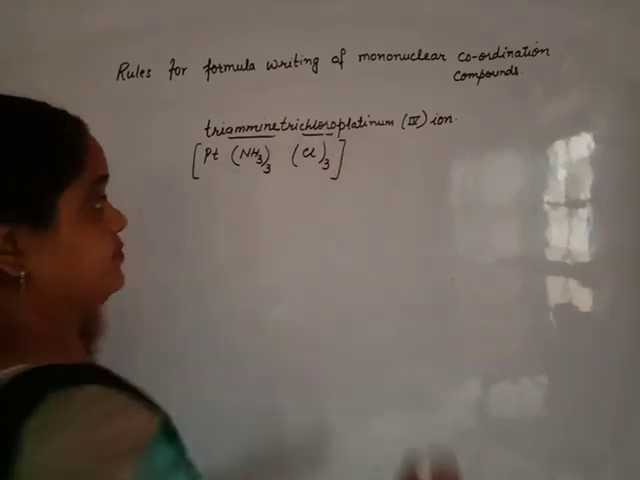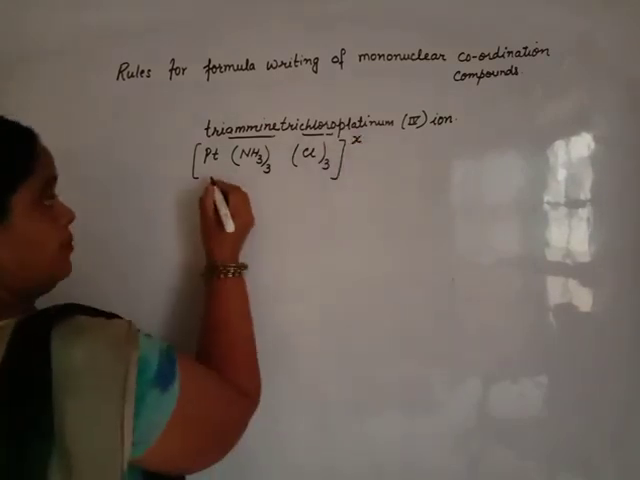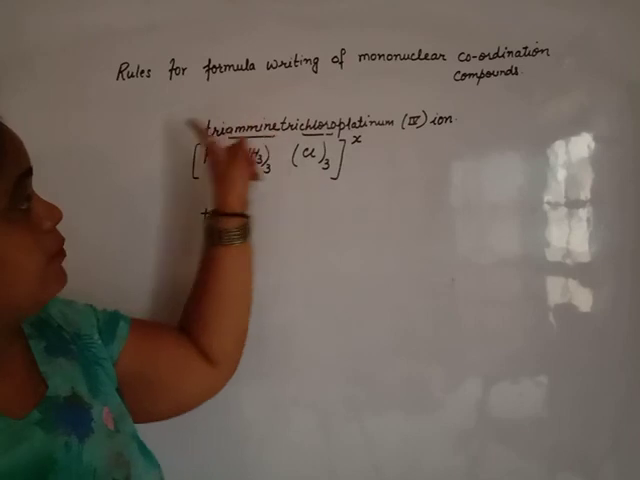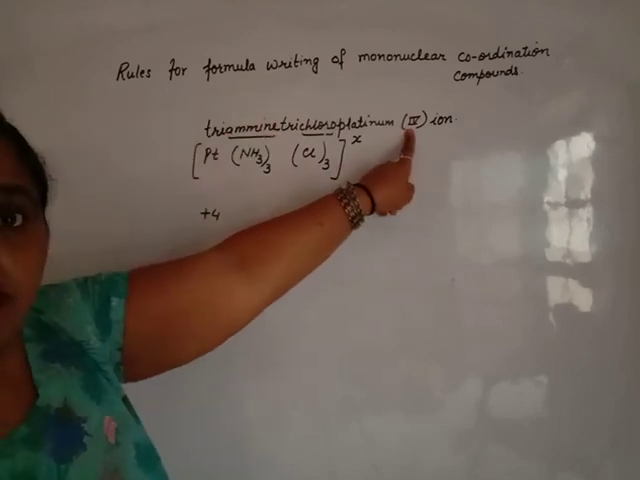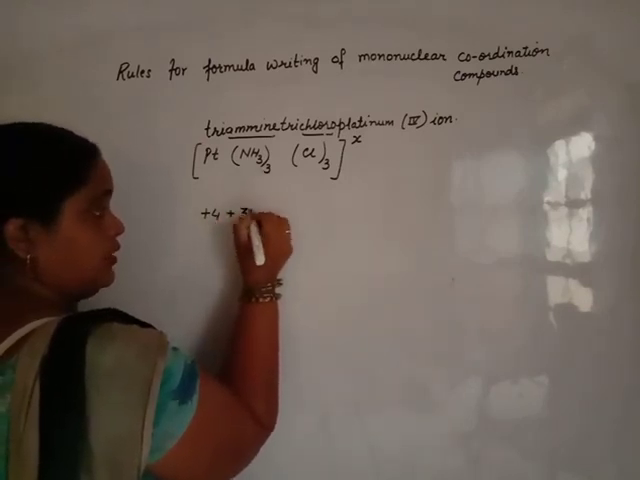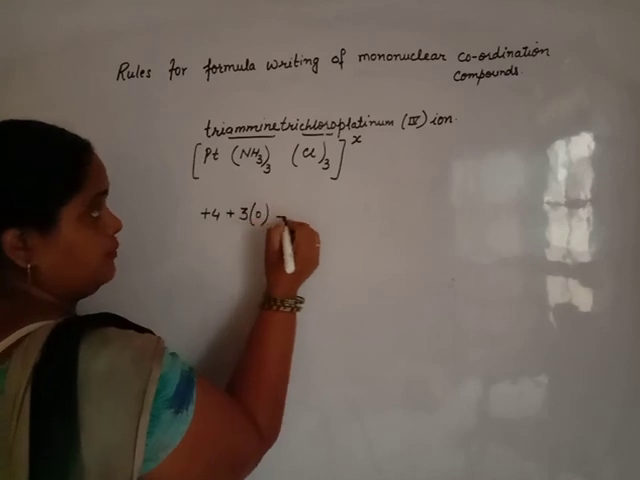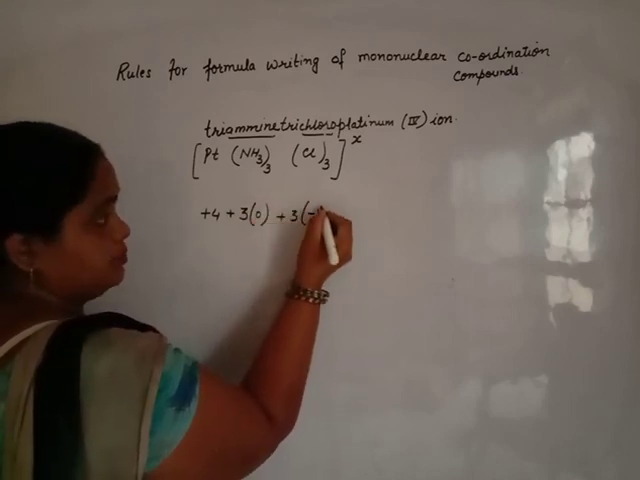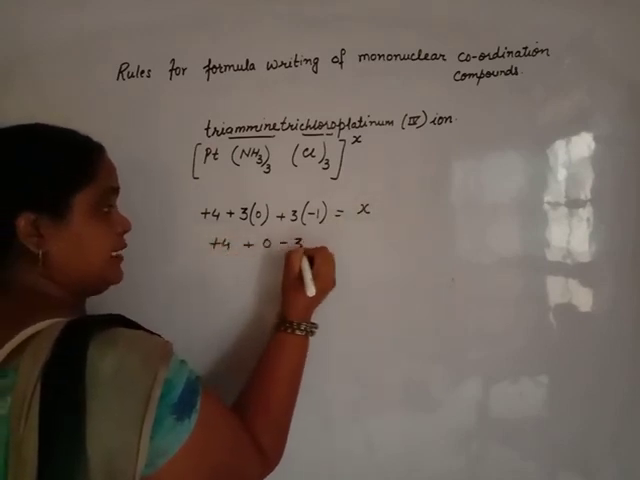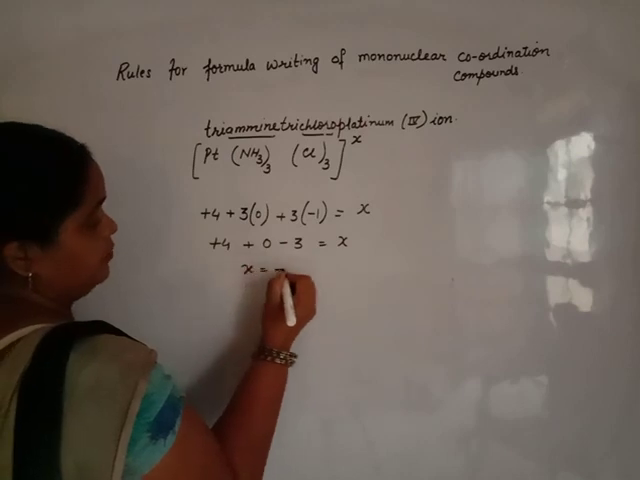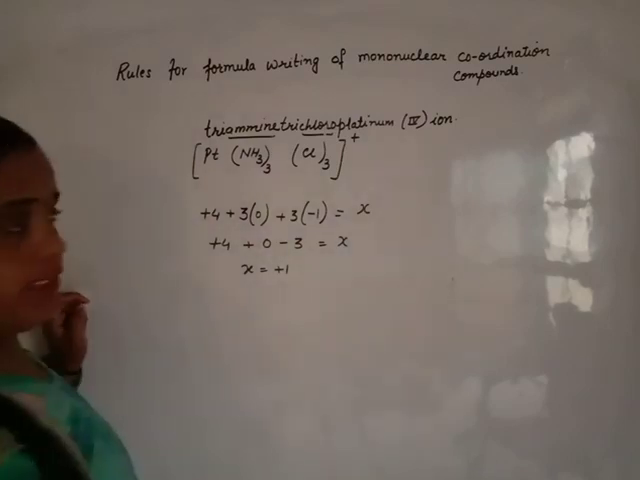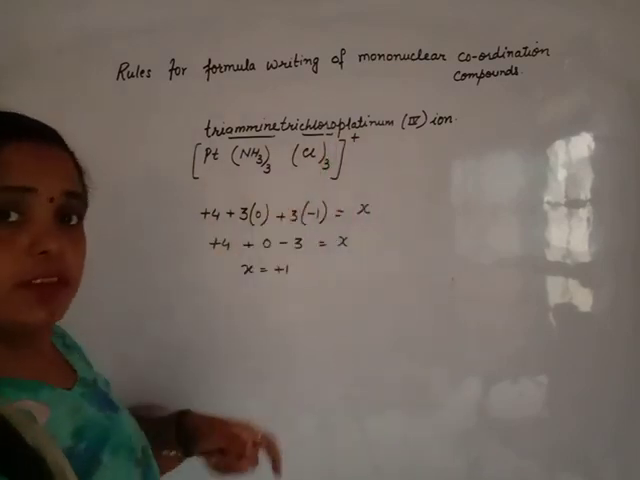Now calculate the charge, x. Platinum is +4. Beta, the Roman numeral after the name of the complex is the oxidation number. The oxidation number of platinum is +4. How many amines? 3. The charge of amine is neutral, 0. How many chlorine? 3. What is the charge? -1. So +4 + 0 - 3 is equal to x. x is equal to +1. That means here the charge is positive. Either you write +1 or a single positive.